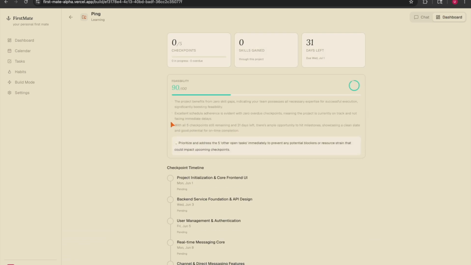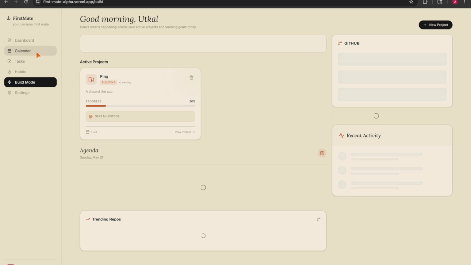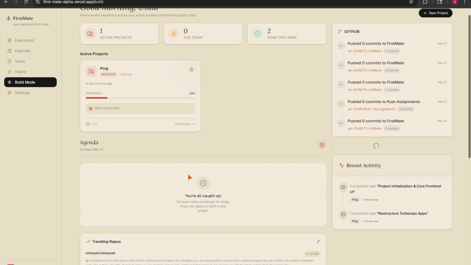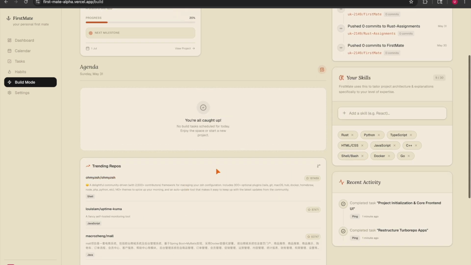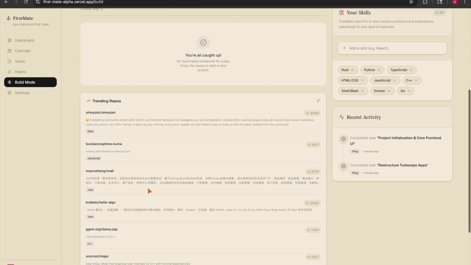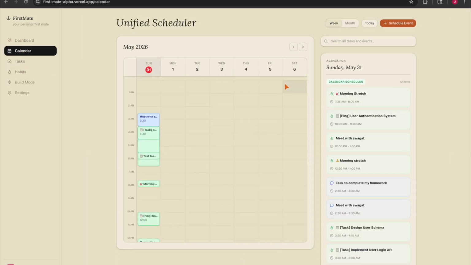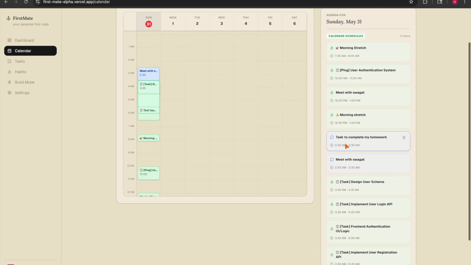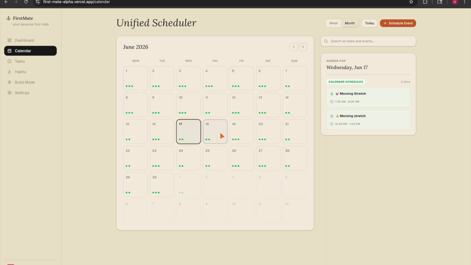Then this is the project dashboard, where all the information about the project is present. Then we can see that in the calendar, here in the agendas, all the project related tasks will be shown over here, and in the recent activity, as we mark them complete, they will be shown. Now here in the calendar we can see that all the project related tasks that got created are synced very well. And this is the month view, just a different view of the calendar.